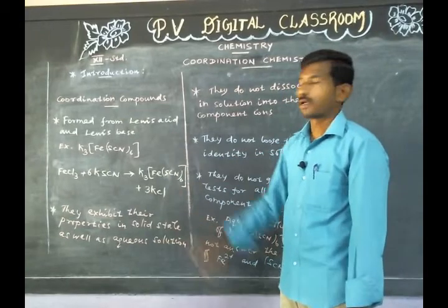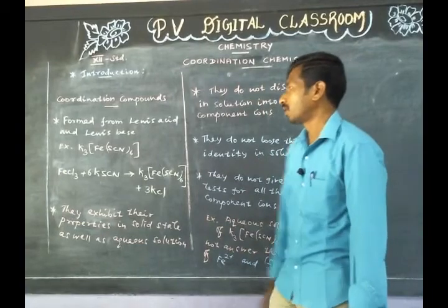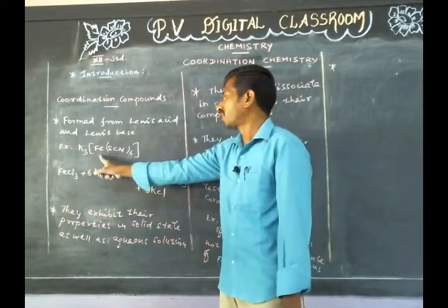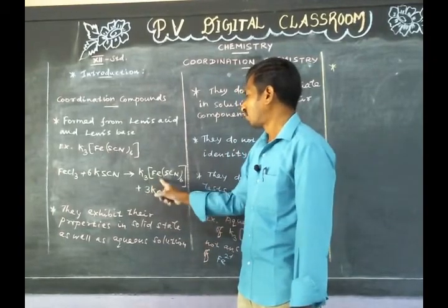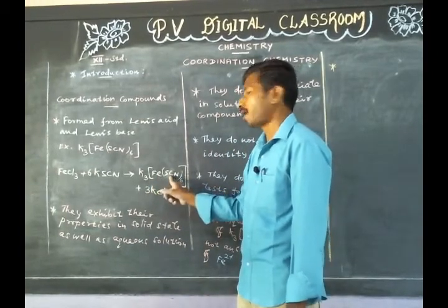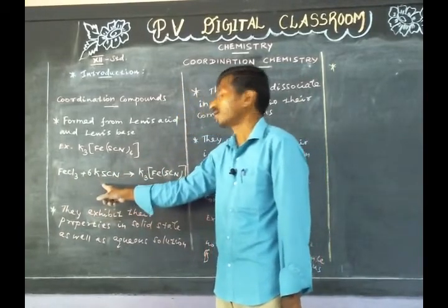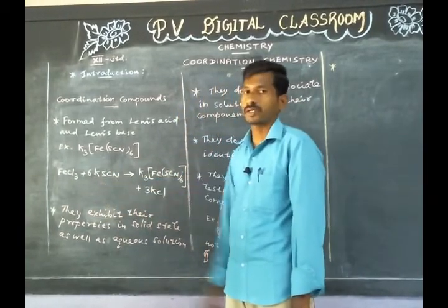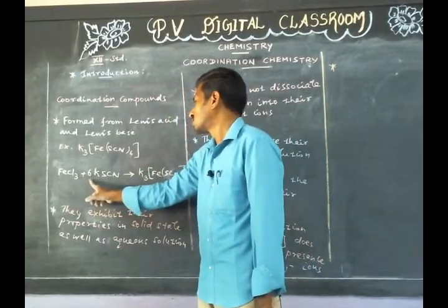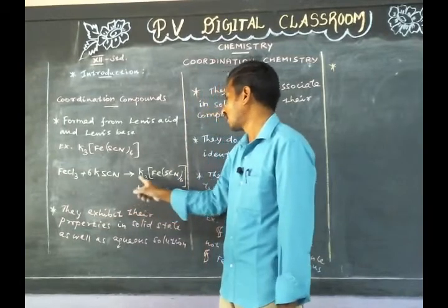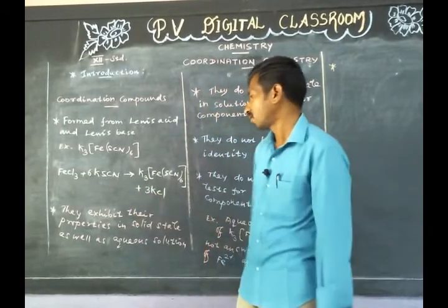Coordination compounds are formed from Lewis acid and Lewis base. Example, potassium ferrithiocyanate. Potassium ferrithiocyanate is formed by the reaction of ferric chloride and potassium thiocyanate. FeCl3 plus 6KSCN gives K3[Fe(SCN)6] plus 3KCl.